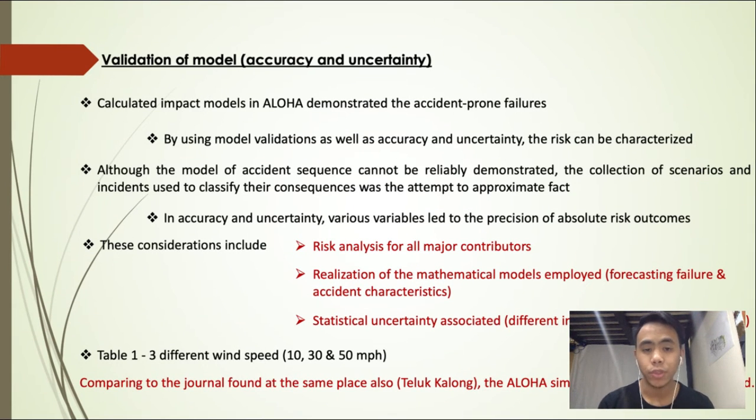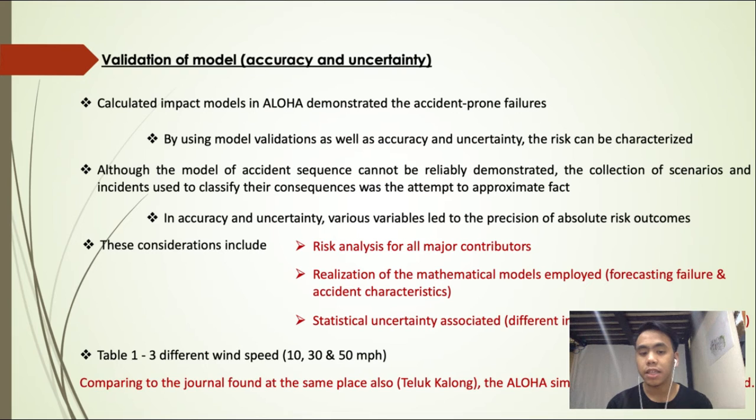Now I am going to discuss the validation of model inaccuracy and uncertainty. Using model validation, the risk can be characterized. Although the accident sequence cannot be reliably demonstrated, the collection of scenarios and the incidents are used to classify their consequences, although various variables lead to the precision of absolute risk outcomes.